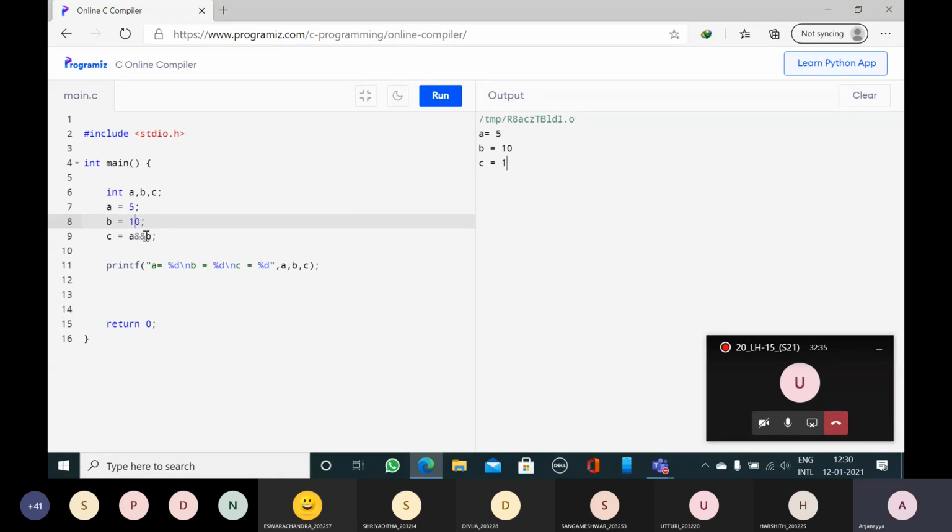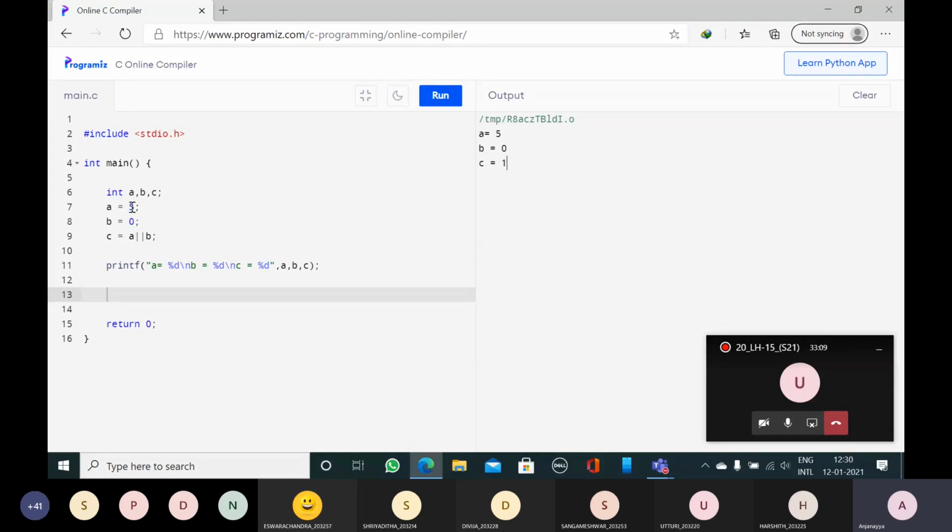Now the second logical operator is logical OR. Now a is true, b is true. True or true is true. True means c is equal to 1. Now I change this b value to 0. True or false, what is the c value? 1. Yes, 1. True or false means true only. True means value is 1.